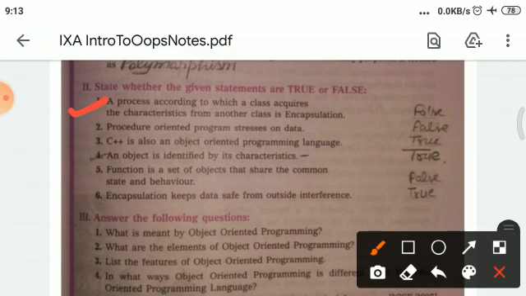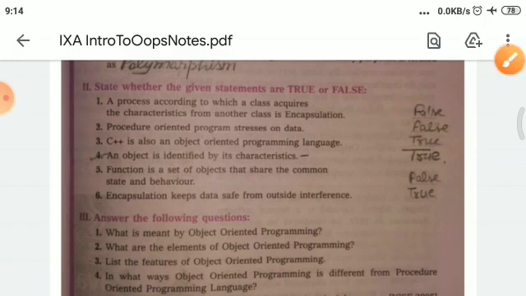Students, this statement is incorrect just because this is the concept of inheritance. So students, you have to mark false for this statement. And the next statement is: procedure oriented programming stresses on data. Students, this statement is incorrect just because procedure oriented programming stresses on function, not data. So students, you have to mark false here also.